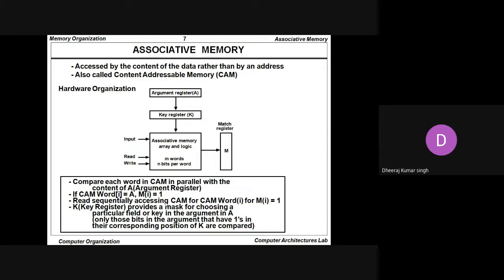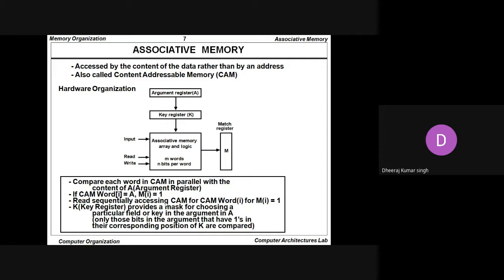The hardware organization of the content addressable memory has been given here. You have an argument register, which can be represented by any register symbol; here we represent the argument register with the symbol A. Then there is a key register, represented by the symbol K as per Morris Mano, and it is associated with the memory.